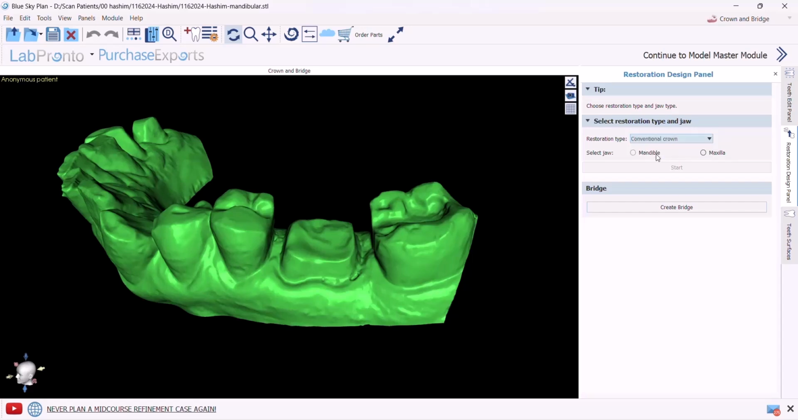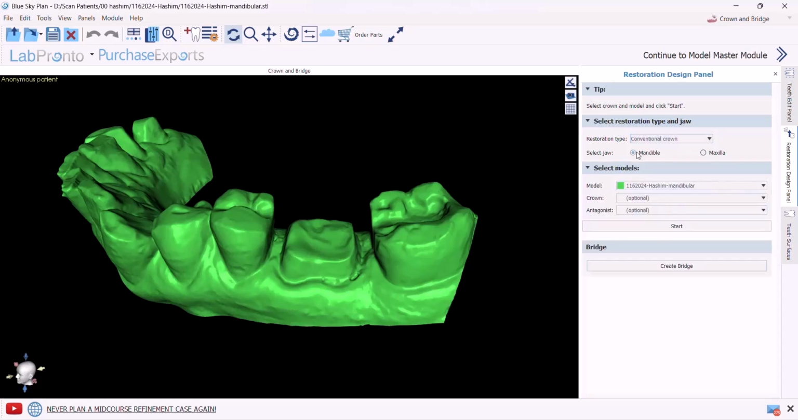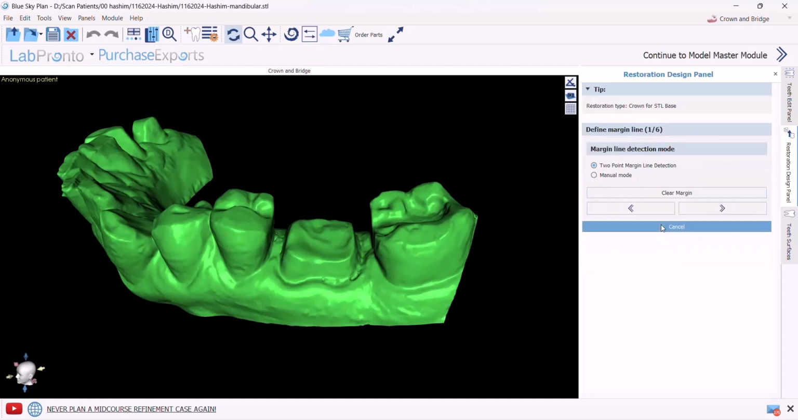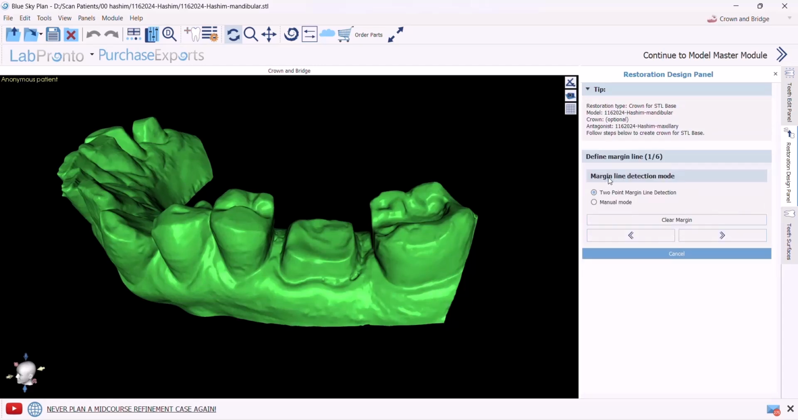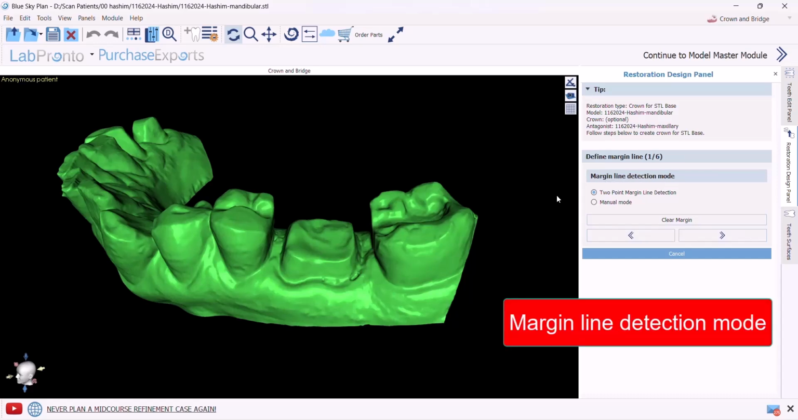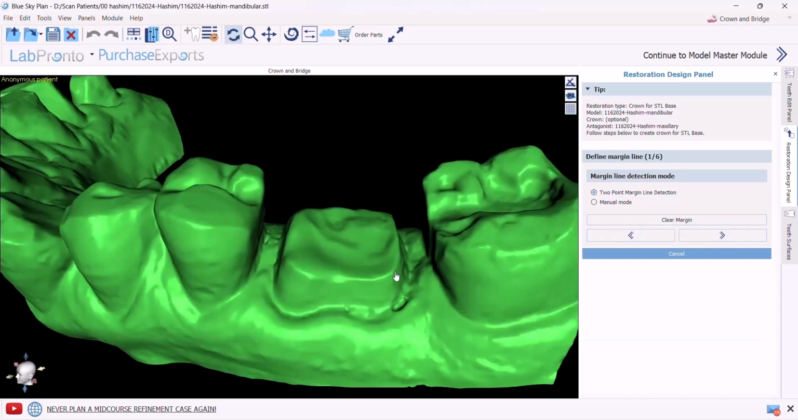Conventional Crown. I select which jaw, the mandible. Here I make sure that I've selected the mandibular data. The antagonist, I select the maxillary data and press Start. Here we have to identify the margin line in the margin line detection mode.